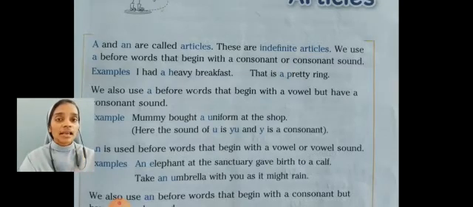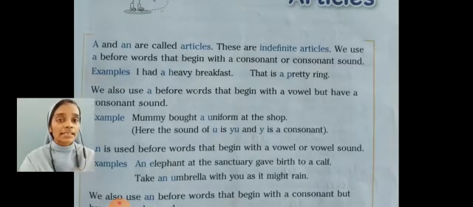So we use article a before words that begin with a consonant or consonant sound. It depends upon the sounds. For example, I had a heavy breakfast. Here the noun is heavy breakfast. The word heavy starts with the consonant letter H, so we use article a.